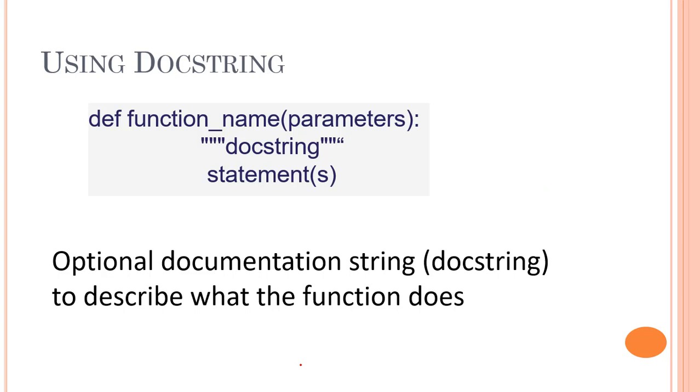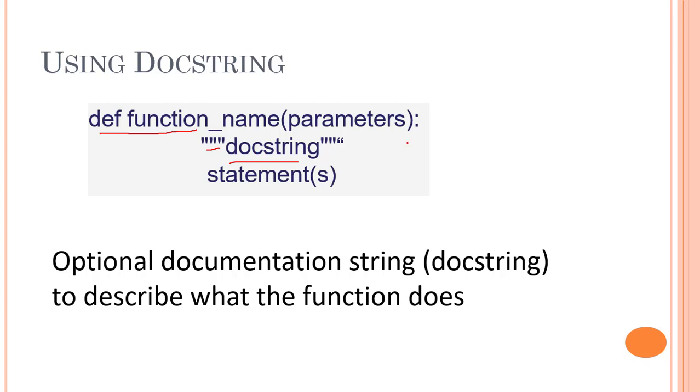Now, one more thing that you should be knowing is using docstring. This is again very much optional. This is documenting your function, or telling what your function does. It is just a small description of your function. So again, the same thing which we did in the last example, we have def function name parenthesis, and in triple quotes you are writing the docstring, whatever the syntax might be.